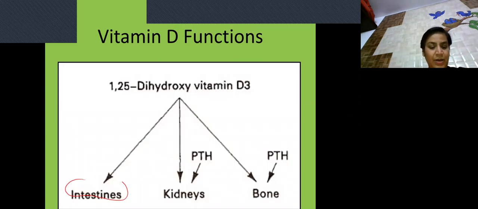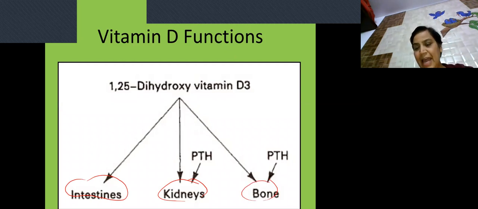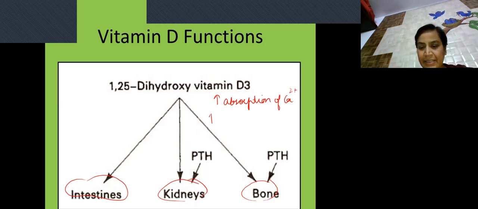Just now I told you the function is there in the intestines, kidneys, and bones. It actually increases the absorption of calcium, and increases the mineralization of bone. So these are the functions of vitamin D3.